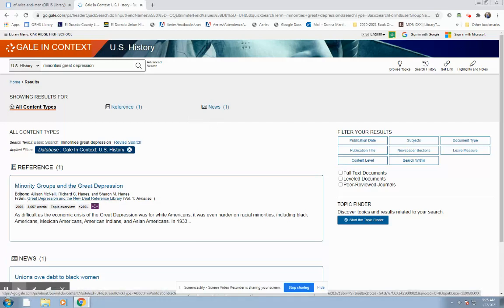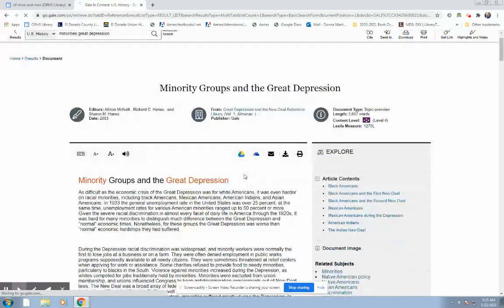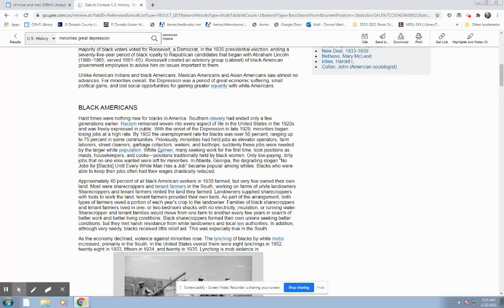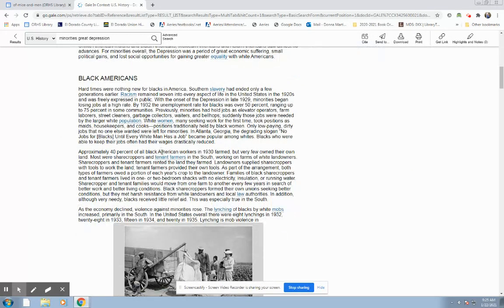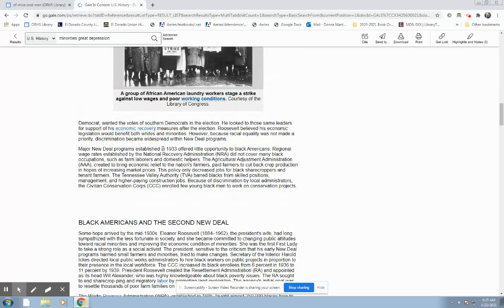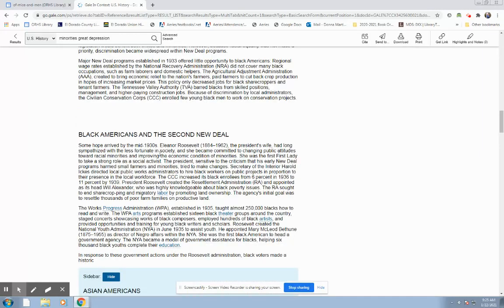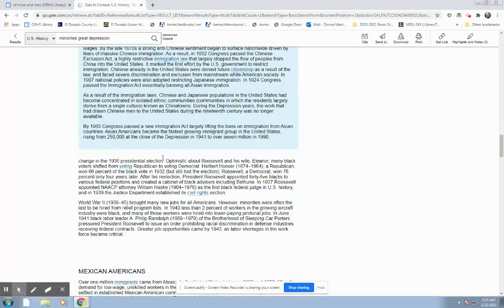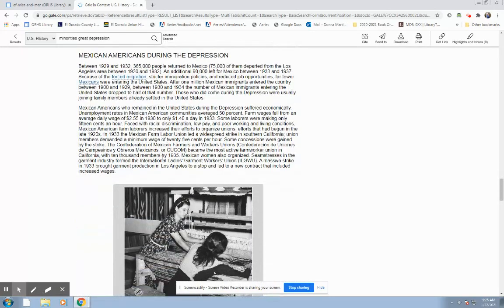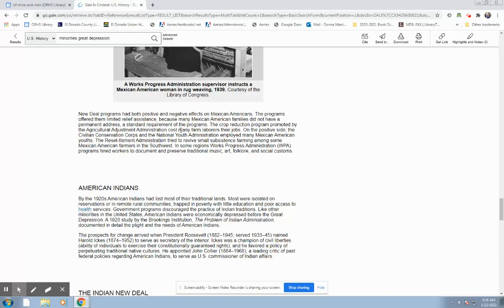And it's from a reference book, which is like a big volume book about the Great Depression. So this is perfect. And I like this article, I looked at it earlier, because it talks about various groups. So in Of Mice and Men, there's an African American character. There are, I think, at least one or more Latino characters. There's a woman. So this breaks it down by group, so you don't have to read every single word. You just jump to the sections that maybe you want to talk about.